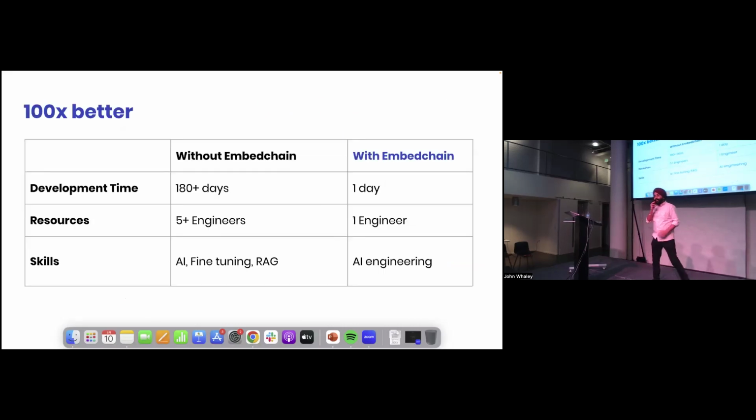So our solution Embedchain is 100x better. Embedchain offers the simplest API for developers of any background to easily add personalization to their AI apps. I have built an AI tutor that grew to 100,000 monthly active users, and it took me 6 months, which is 180 days to build it. But with Embedchain, I would have been able to do it in like 1 day only.